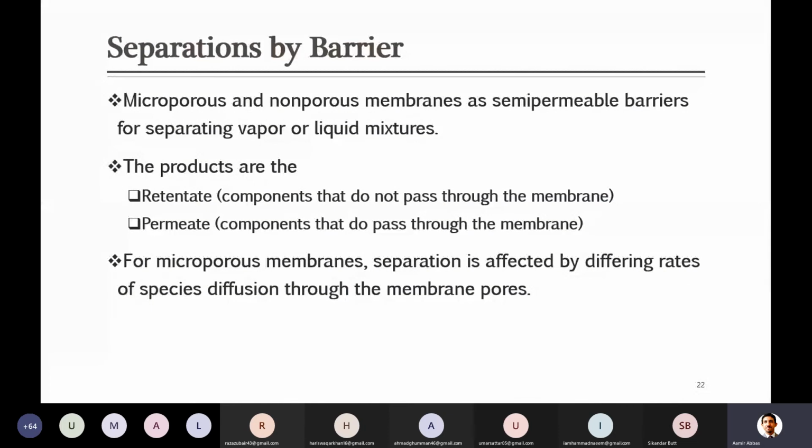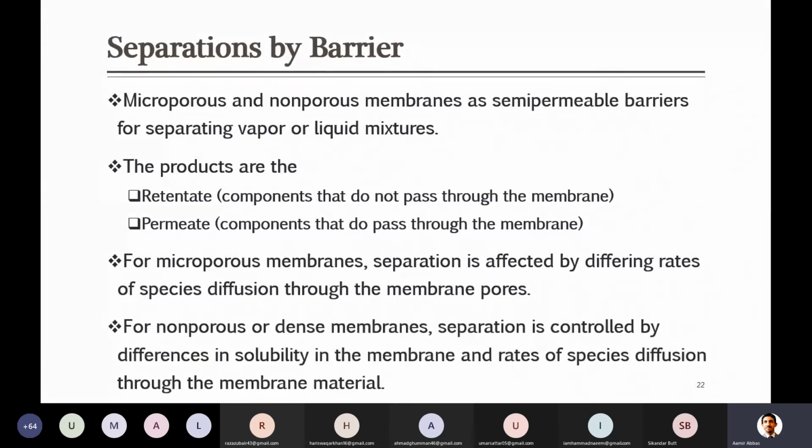pores, the first criterion will be that anything smaller in size compared to the pores will pass through, while anything with a large size compared to the pore will not pass through. But if there are still different components that diffuse through the membrane, the separation is affected by the rate of diffusion, how much anything can diffuse through the membrane. And that is majorly applied for dense or non-porous membranes.